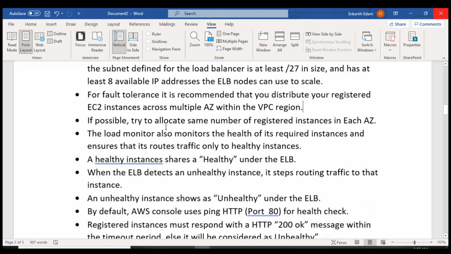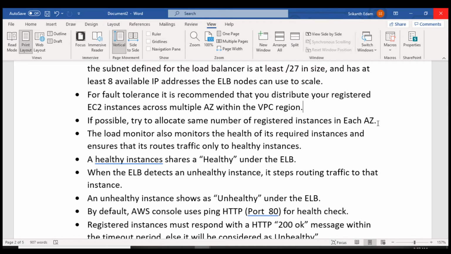If possible, try to allocate the same number of registered instances in each availability zone. So what exactly it means is, in each of your availability zones, you have to make sure you have the correct number of EC2 instances registered.